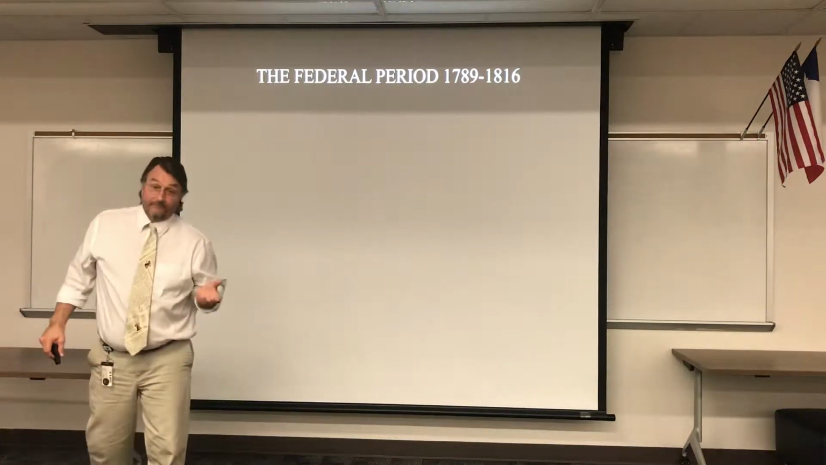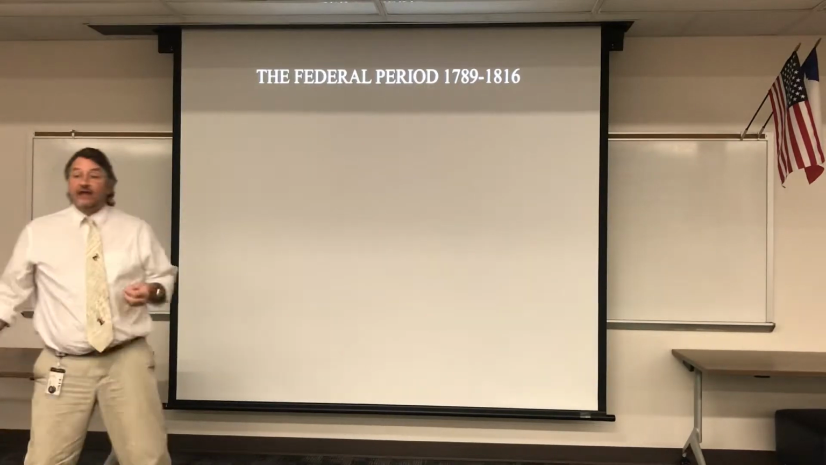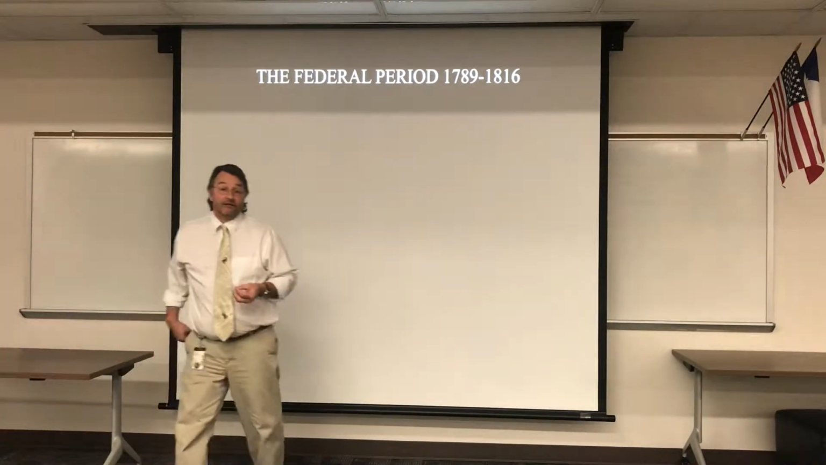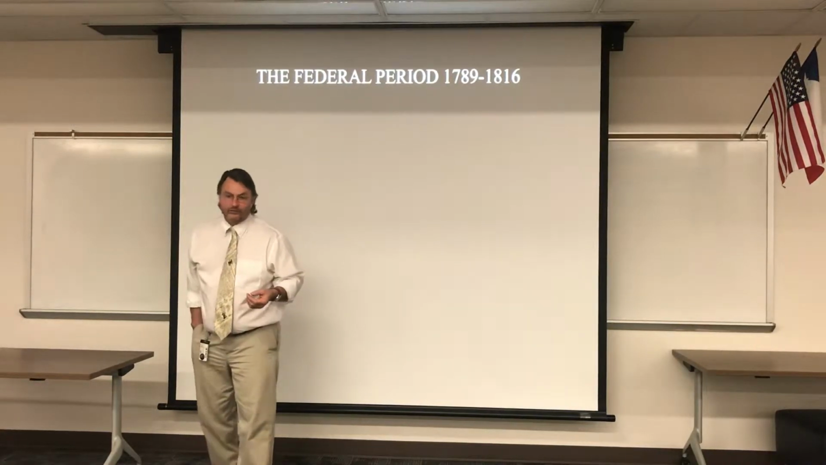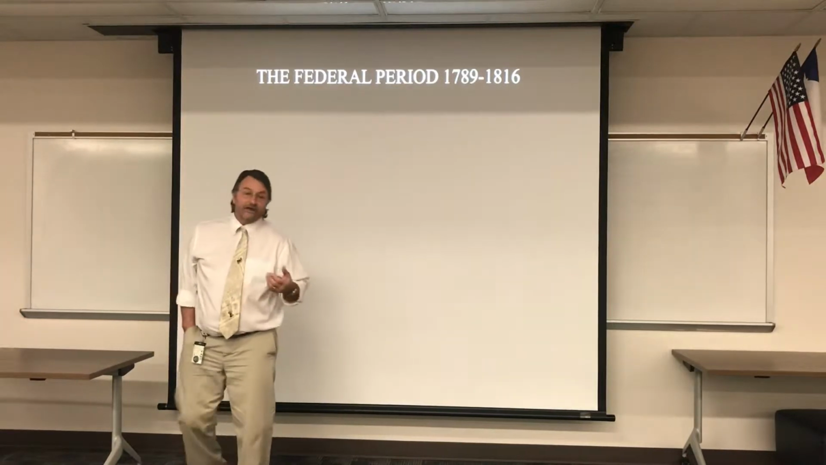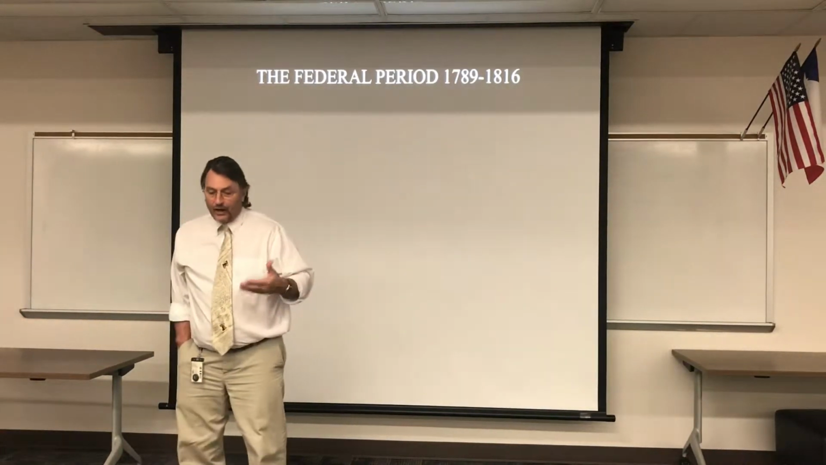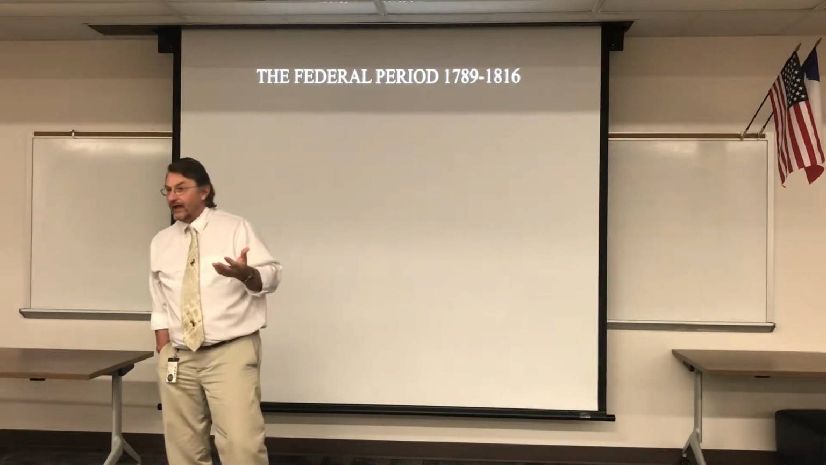period in American history, okay? It's called the federal period. You'll notice it begins in 1789. That is when the Constitution was ratified. Before 1789, we were under the Articles of Confederation, which was a disaster, which is why we had to write the Constitution in the first place. The United States of America as a country under an effective Constitution began in 1789, okay?